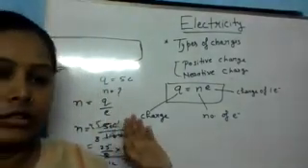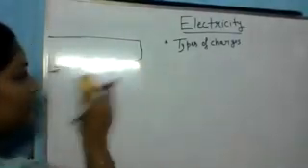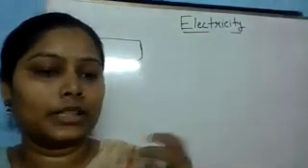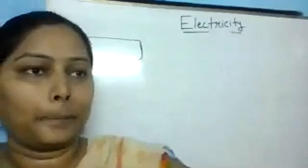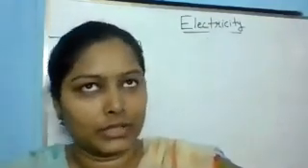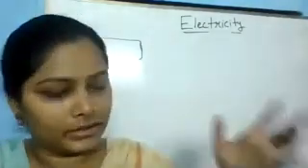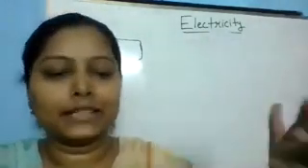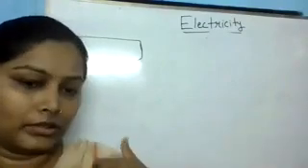Okay, then we are moving further. Now we will talk about conductors and insulators. You are very familiar with conductors. So what are conductors? Those that conduct electricity, through which electricity can flow. Any other information about conductors? Don't repeat the same information.